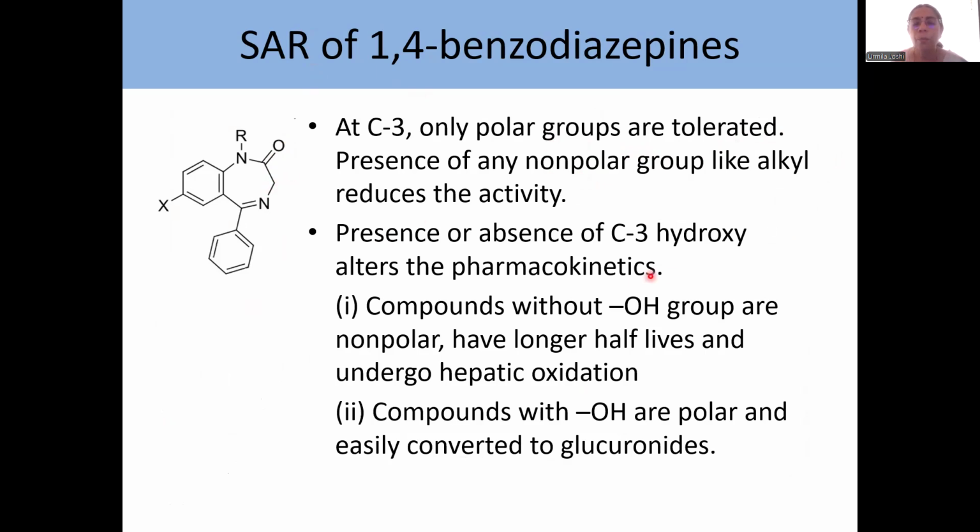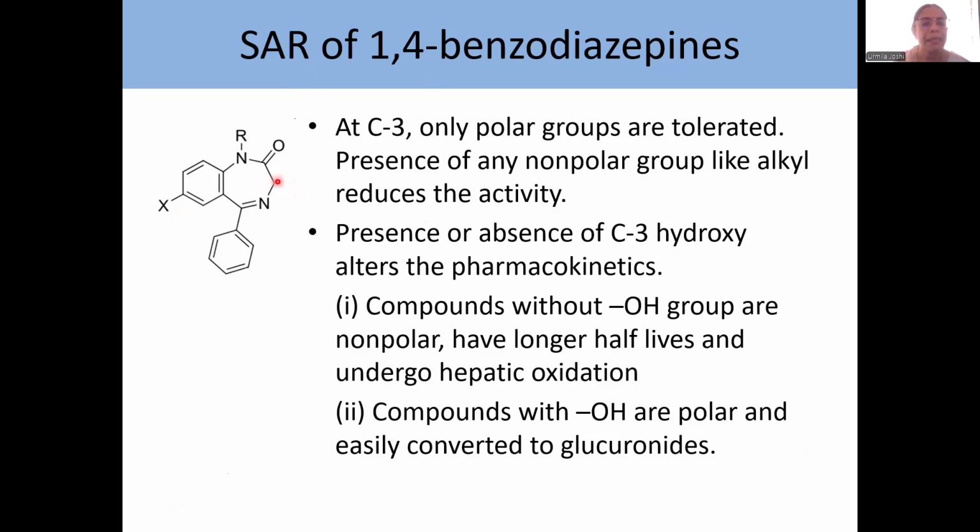Okay. Now, a polar group alters the pharmacokinetics. Compounds without OH group are non-polar. If they are non-polar, they have longer half-lives and undergo hepatic oxidation. Whereas compounds with OH over here, remember this OH is going to be alcoholic OH.